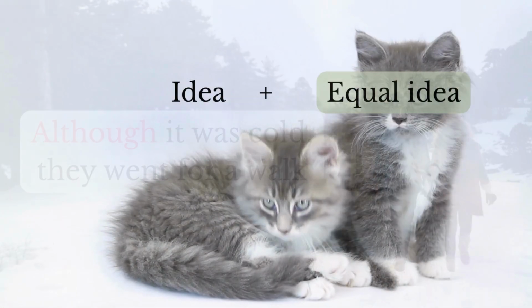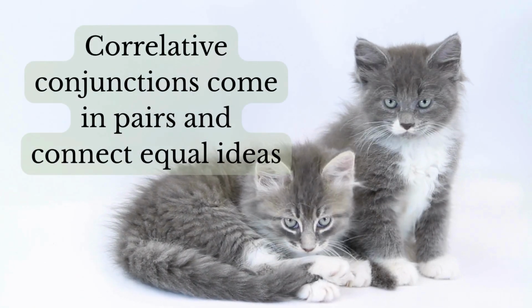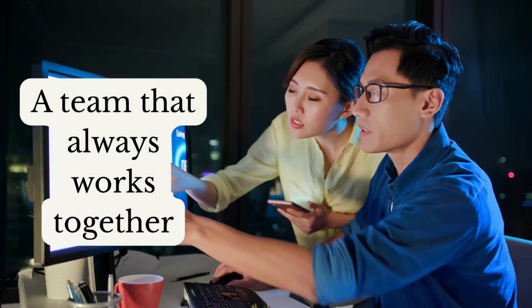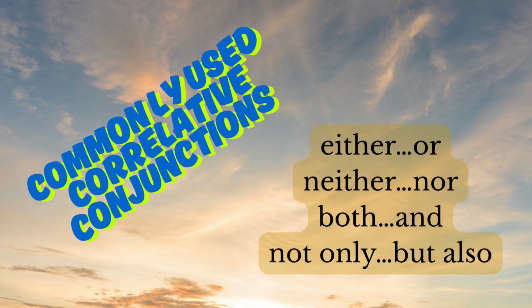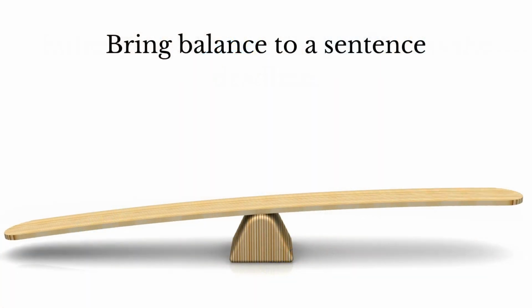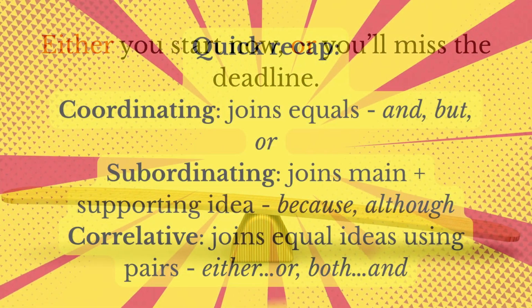What happens when we join two equal ideas? Correlative conjunctions come in pairs and connect equal ideas. Think of them as a team that always works together. Commonly used correlative conjunctions include either, or, neither, nor, both, and, not only, but also. They bring balance to a sentence. Either you start now, or you will miss the deadline.